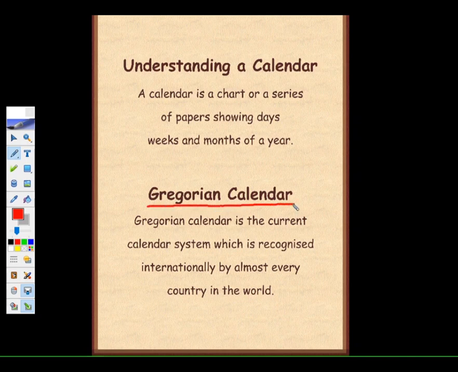We are going to study the Gregorian calendar. The Gregorian calendar is the current calendar system which is recognized internationally by almost every country in the world. If anybody asks you what a Gregorian calendar is, you will say it is the current calendar system recognized internationally by almost all countries. Clear? Okay.